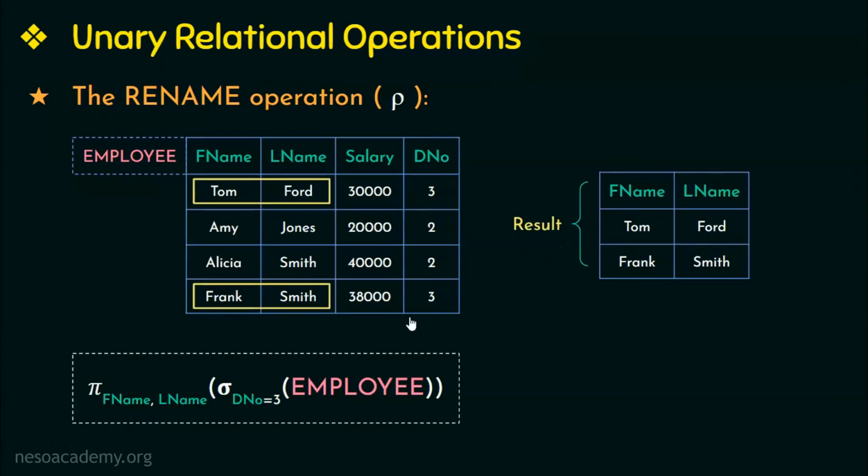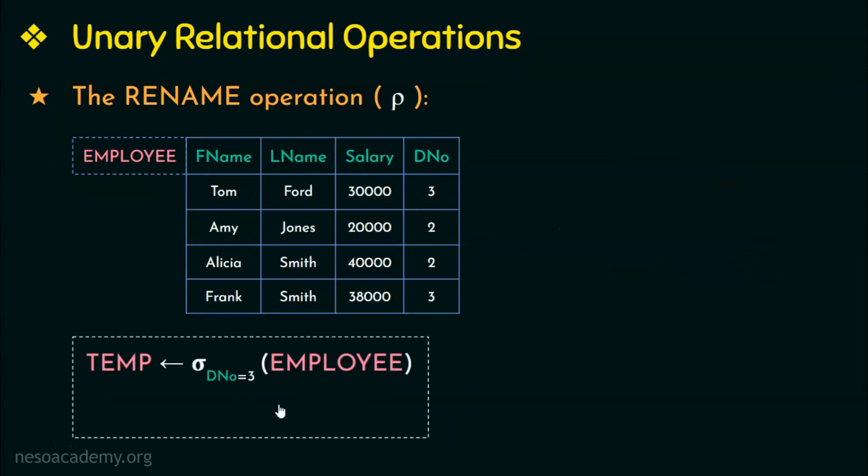Now as I mentioned earlier, we can write this single expression in intermediate steps showing the sequence of the relational operations applied here. Let us see how we can split this single relational algebra expression. Since in this single expression, the first operation that we applied is the selection operation, and then we use the projection operation on the result of the selection operation. So when we show it as a sequence of operations, first we mention the selection operation.